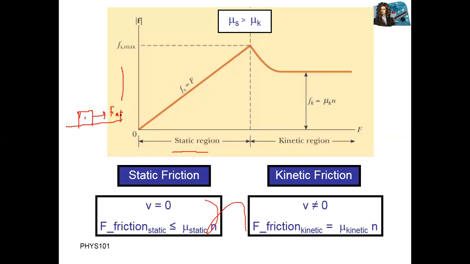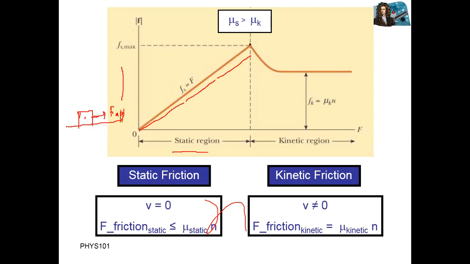This is the applied force. When you apply force, you can see you are starting from zero. You are applying force, but it is still not able to start motion in that body. So you are increasing force. You can see this graph is increasing.